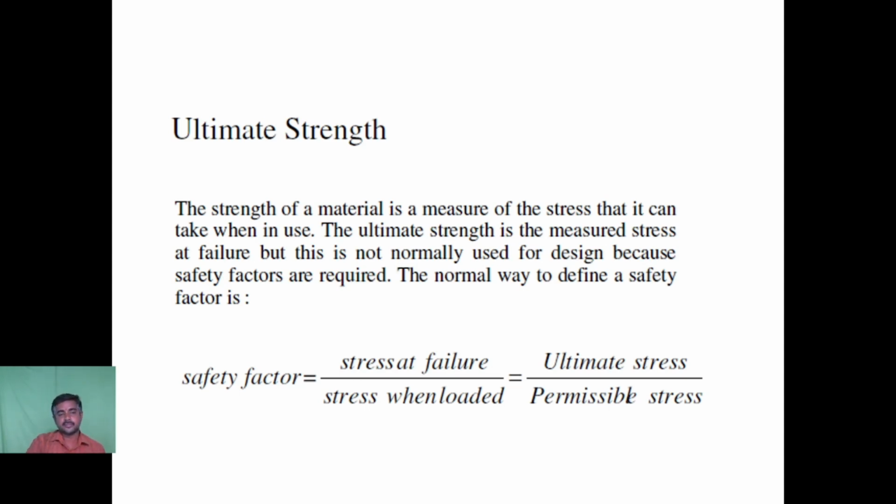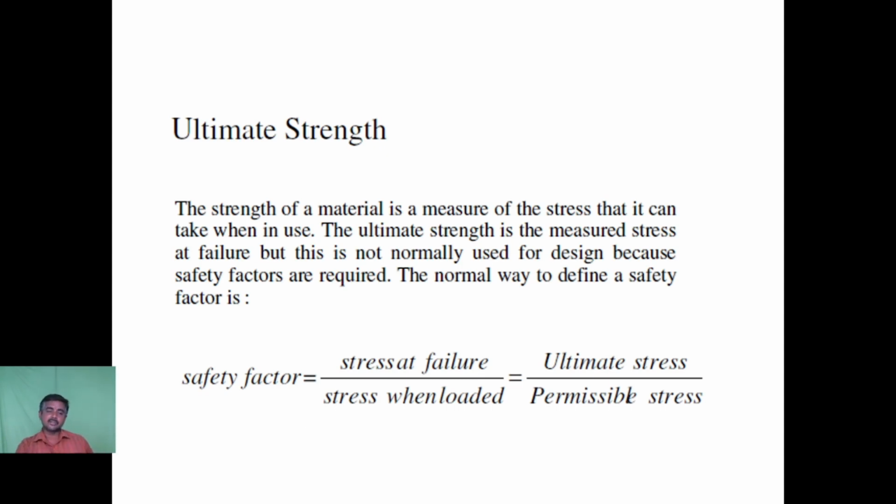Next we shall see factor of safety. Factor of safety is the ratio between ultimate stress and permissible stress. Ultimate stress is the maximum stress which the body can withstand at the time of failure, and permissible stress is the allowable stress. Since it is a ratio between ultimate stress and permissible stress, the factor of safety will always be greater than 1 for a working material.